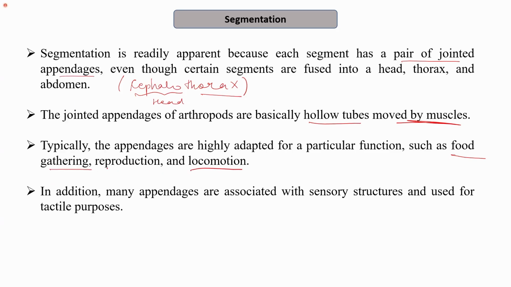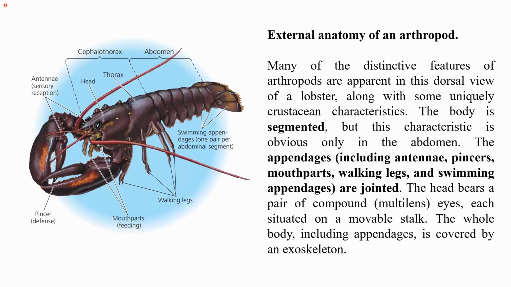So the appendages are not what most people think. They consider appendages as analogous to legs, but it is not only the legs; there are other appendages, for example the ones for food gathering, reproduction and locomotion. In addition, many appendages are associated with sensory structures and are used for tactile purposes. That is, they have a sensory function, so they act as sensory organs. So this is the external anatomy of arthropods.